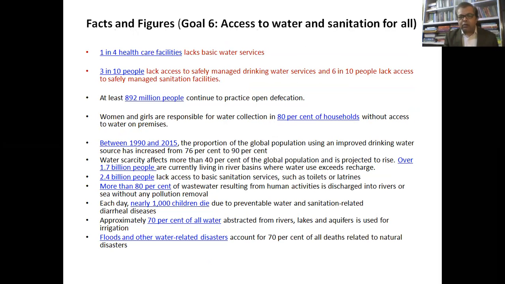And we know that the metropolitan cities or the big cities are going to witness, or are witnessing, a huge water crisis. So the next few decades are going to be very critical from the perspective of availability of water, safe drinking water, and the SDGs have already understood this and brought water and sanitation as very important goals.